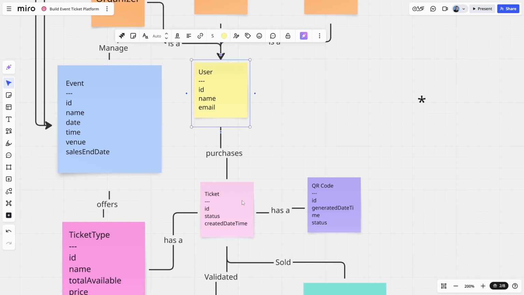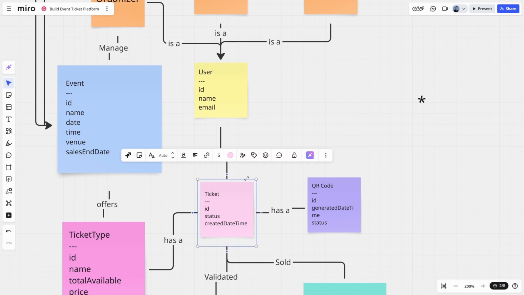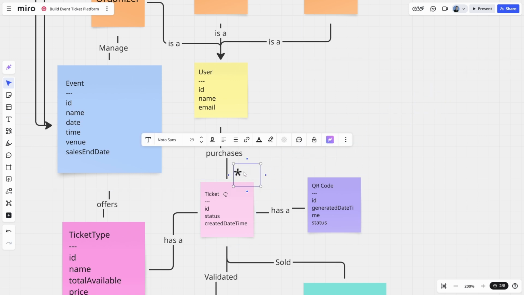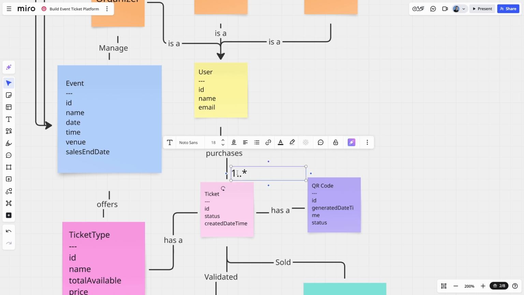So for each user, how many tickets do they purchase? Well, they don't purchase 0 tickets because there wouldn't be a purchase at all. They can purchase 1 ticket or they can purchase many. So we're going to say 1..*. Let's make that a bit smaller and we'll put that there. What that means is for each user, they can purchase one or multiple tickets. However, of course, there is the case where the user hasn't purchased any tickets. So actually it is 0 to many tickets.